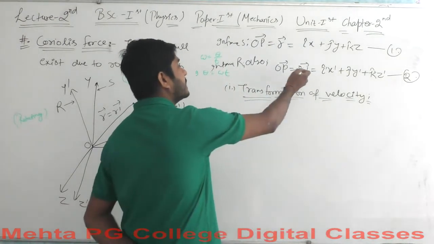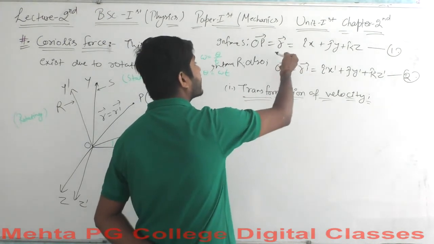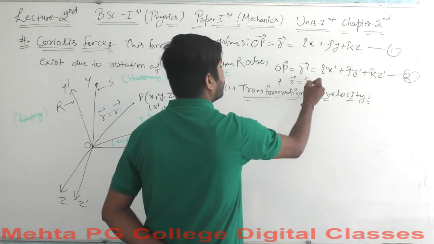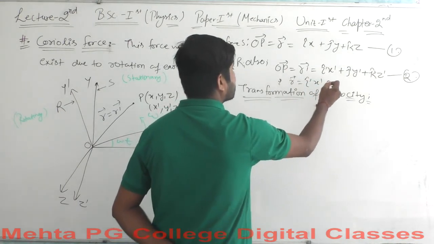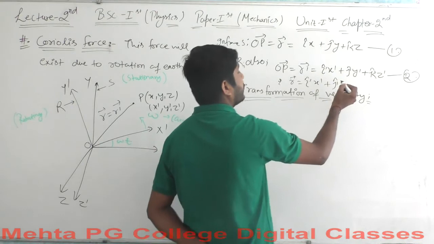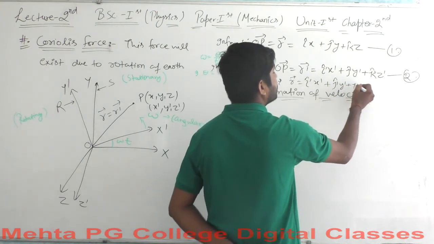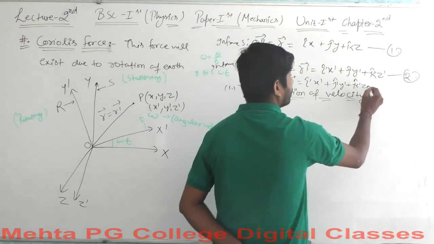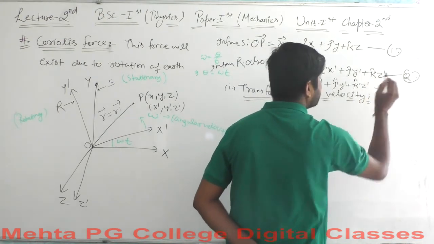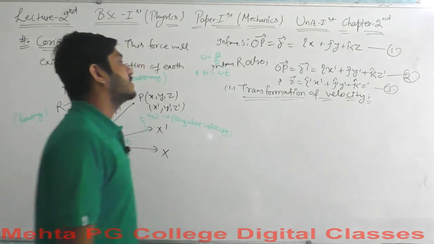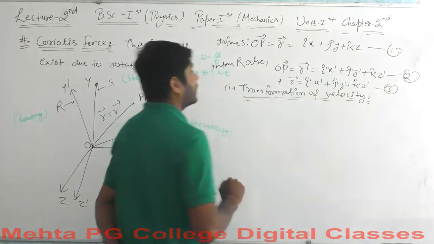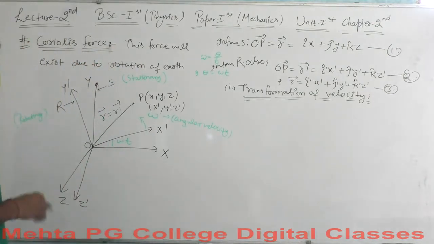For the transformation, we have a sense here. Let's say that this R vector is equal to the R dash vector. So you can say that the R vector will be equal to I cap dash x dash plus j cap dash y dash plus k cap dash z dash. Let's say this is equation 3. So we got the value for the R vector. Now let's talk about the transformation of velocity.